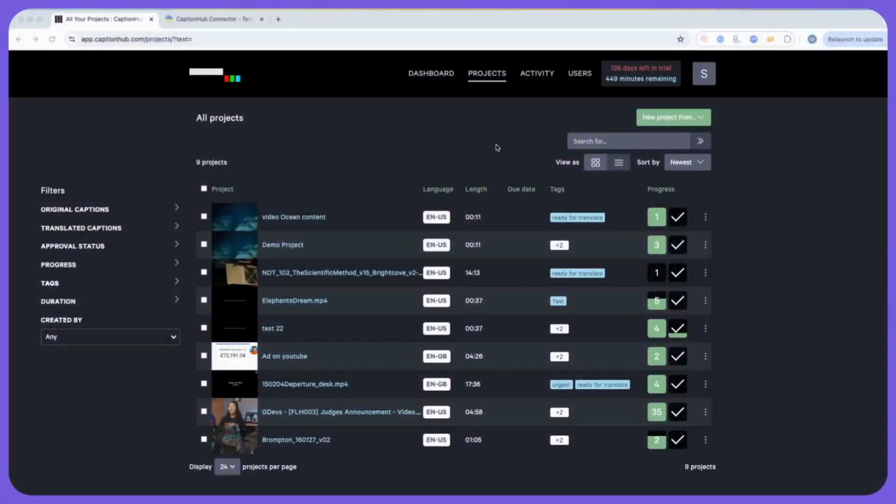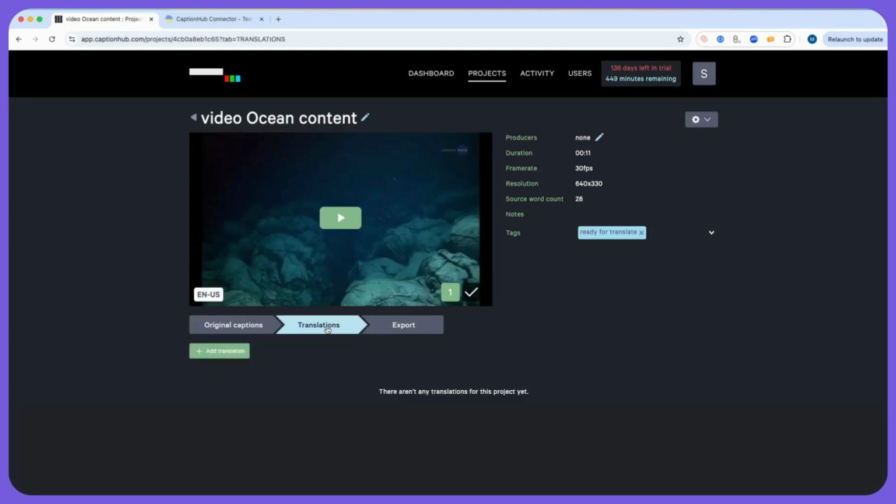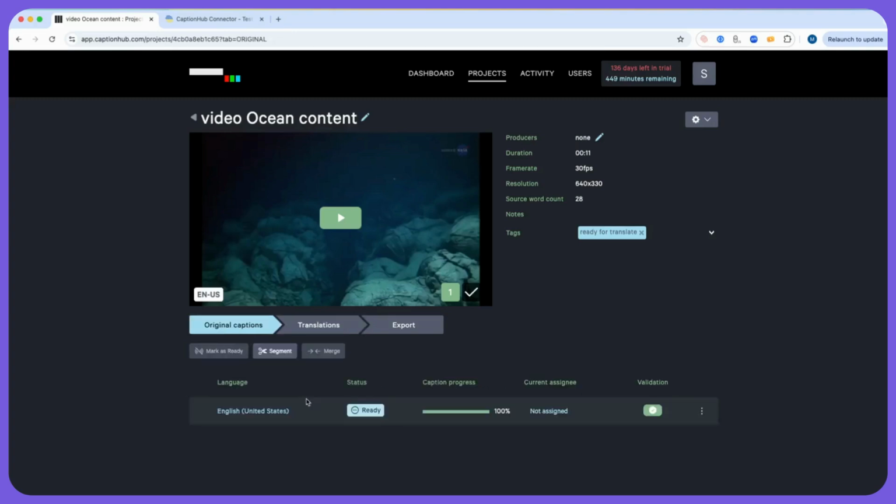Starting in CaptionHub, you can see all of your projects as well as the translation status represented as tags. The Smartling connector for CaptionHub simplifies the localization process by connecting with CaptionHub seamlessly, allowing you to create content and have it automatically available in the Smartling dashboard for translation. This can be done using two methods: request translation in CaptionHub or request translation in Smartling.